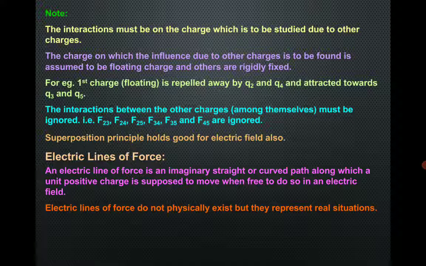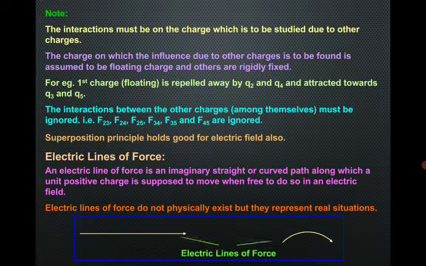So they are imaginary lines, they do not appear physically anywhere, but they represent real situations. What situation is experienced by the given charge? So you can see the electric field line pattern. It can be a straight line, and the direction can easily be determined, but if the electric line of force is curved, the direction will always be obtained by drawing the tangent at any point.